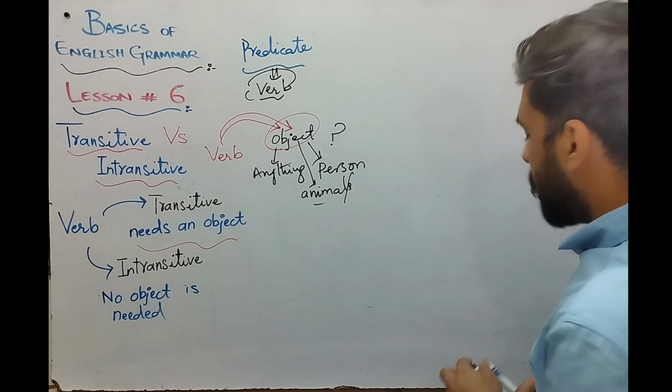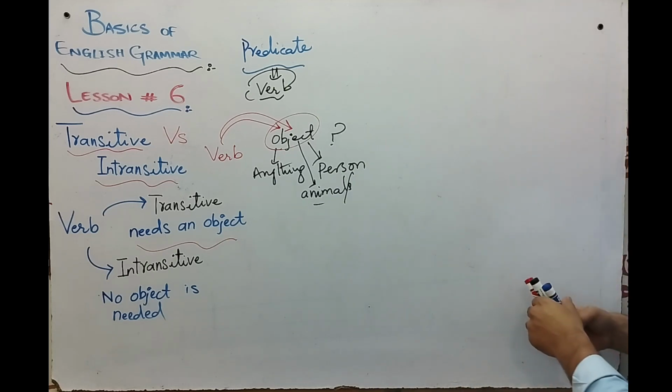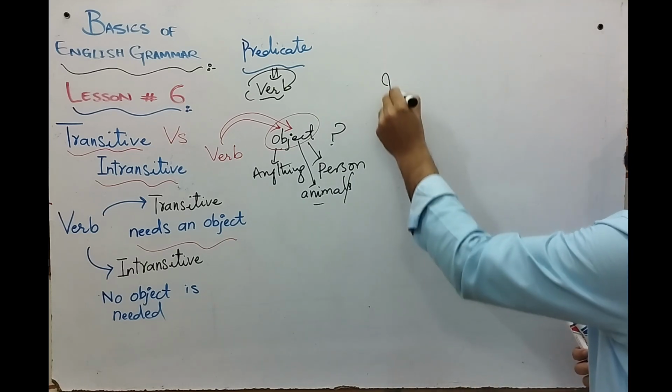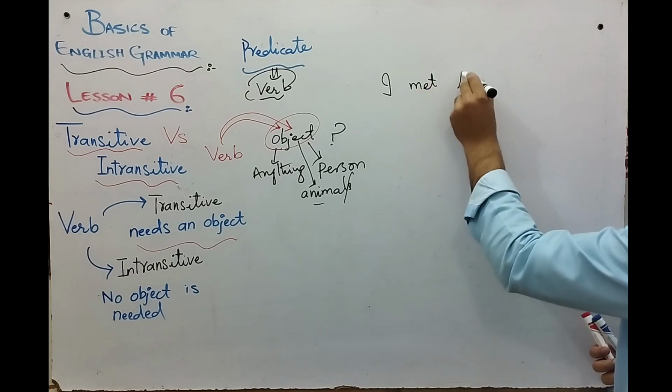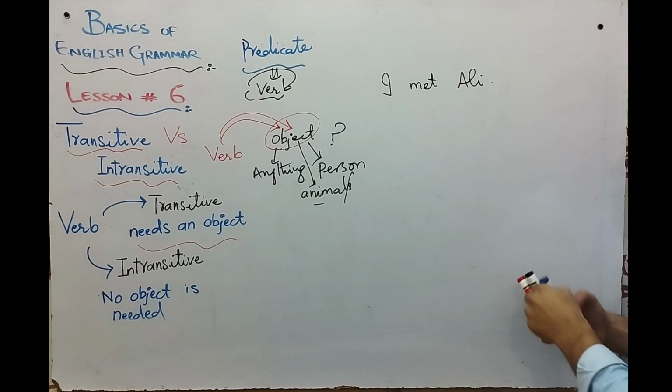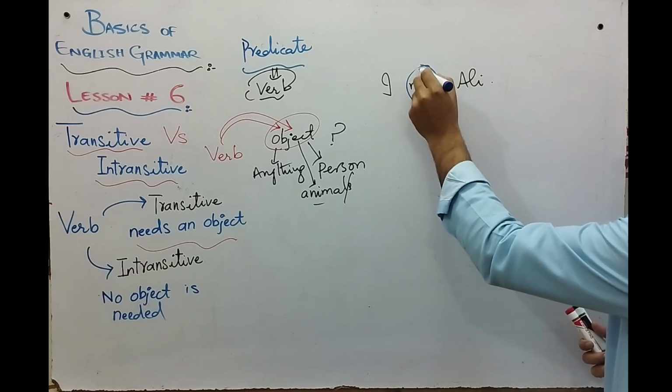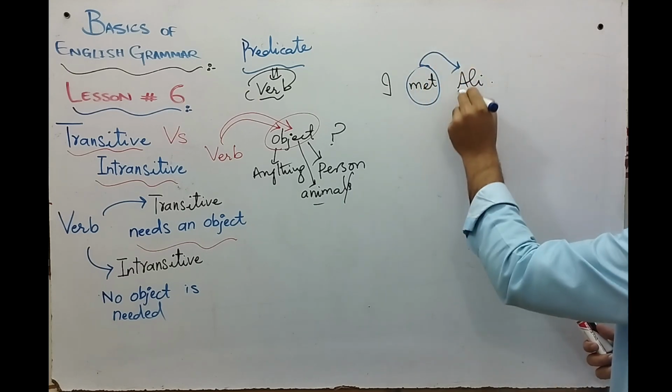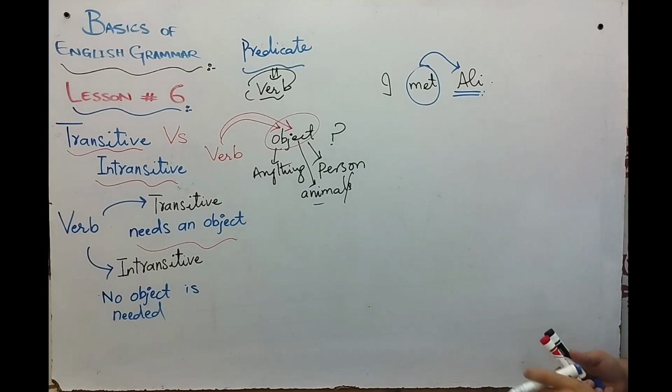Look at some of the examples. I say, I met Ali. Okay, now look here. The action of the meeting is passing from this verb towards this noun, which is Ali.